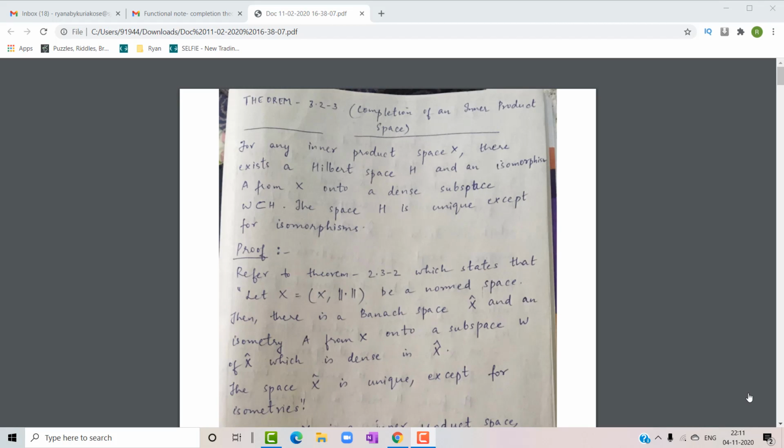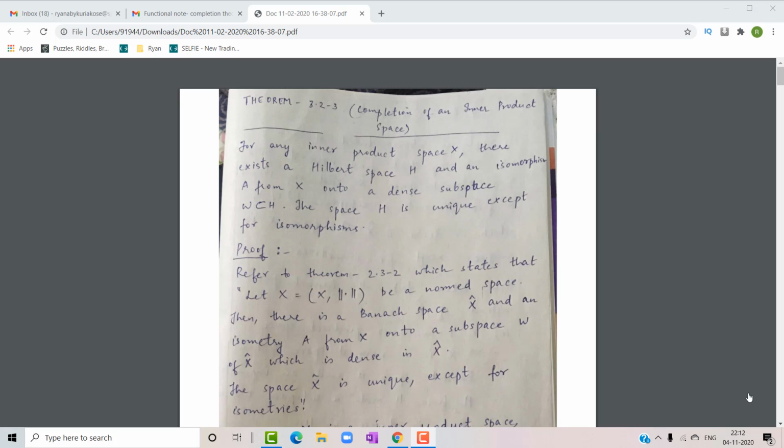We are going to discuss theorem 3.2.3, which is completion of an inner product space. The statement is like this: for any inner product space X, there exists a Hilbert space H and an isomorphism A from X onto a dense subspace W subset of H. The space H is unique except for isomorphisms.